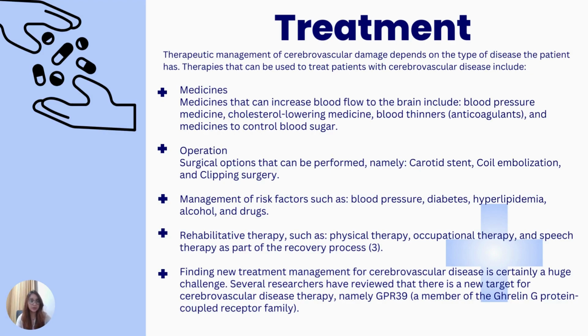Surgical options that can be performed, namely carotid stent, coil embolization, and clipping surgery. The third one is management of the risk factors, such as blood pressure, diabetes, hyperlipidemia, alcohol, and drugs. And the next one is rehabilitative therapy, such as physical therapy, occupational therapy, and speech therapy as a part of the recovery process. Finding the treatment management for cerebrovascular disease is certainly a huge challenge. Several researchers have reviewed that there is a new target for cerebrovascular disease therapy, namely GPR39, which is a member of the G protein coupled receptor family.